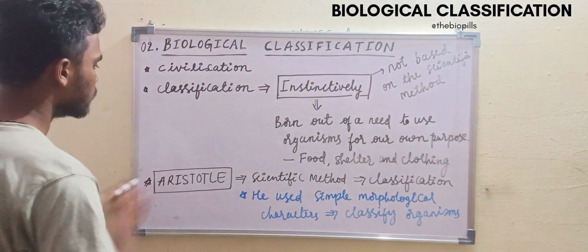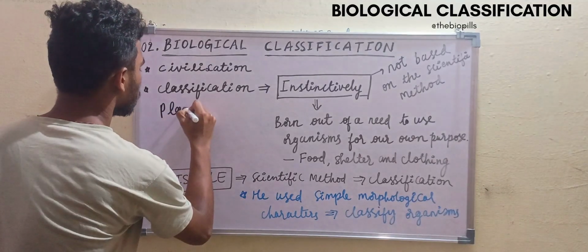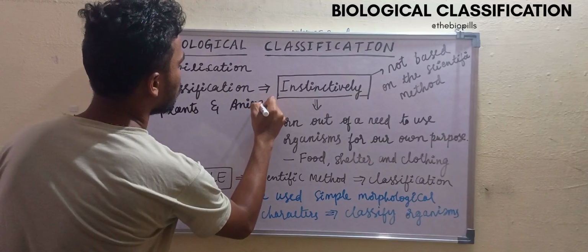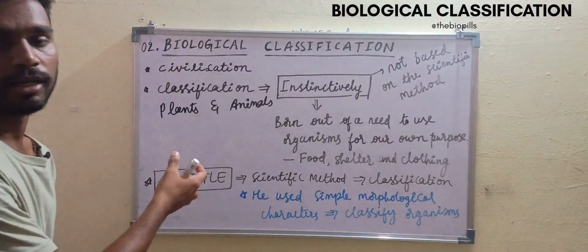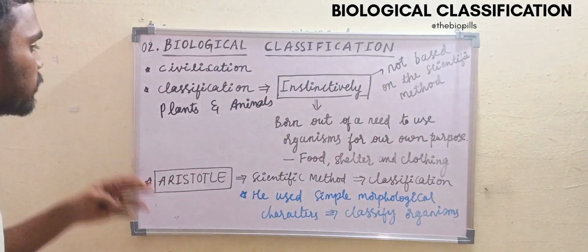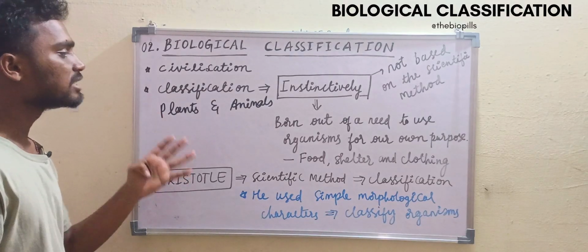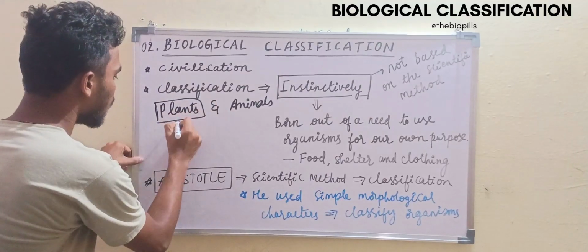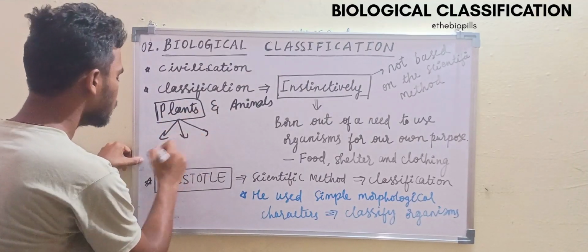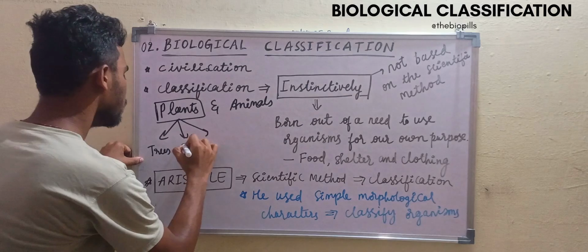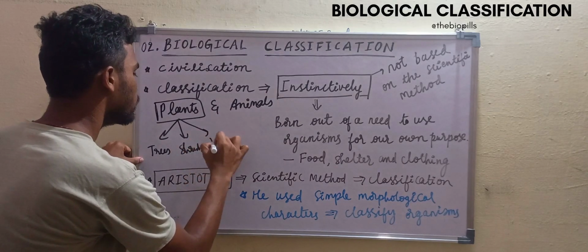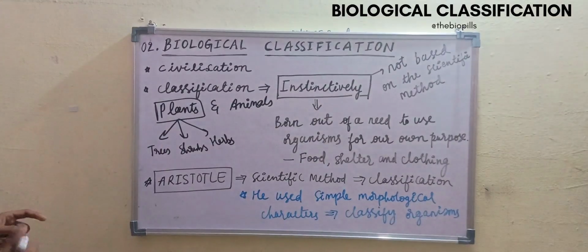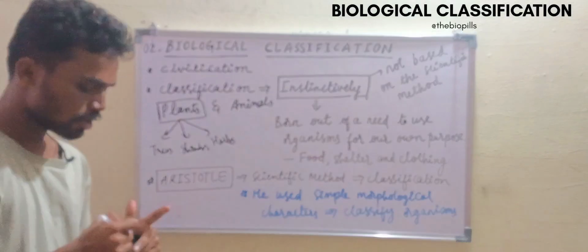In plants and animals. Let me explain how he classified plants and animals into different groups. For plants, he classified them into three groups: trees, shrubs, and herbs. Let me explain what these three terms are. Trees, shrubs, herbs. What are these?